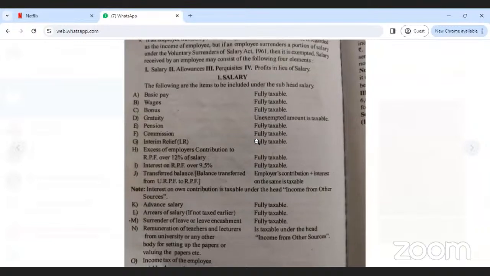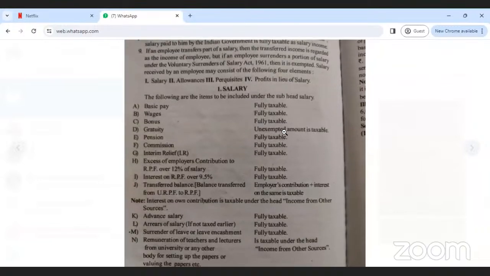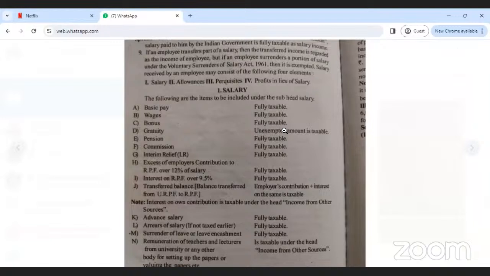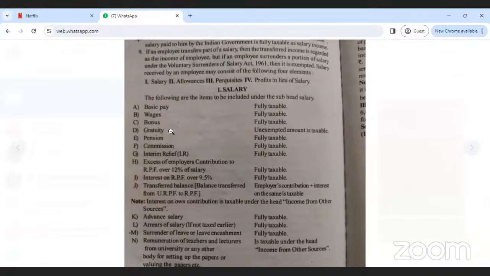Which one is the unexempted amount? You have to calculate it in working notes. How much amount is unexempted? Unexempted is nothing but the amount after the exemption. For example, gratuity is 50,000. You have to calculate how much is exempted from tax for gratuity, as per the rules and regulations. After that, only that amount you have to write here.